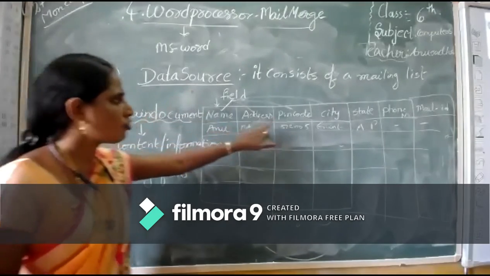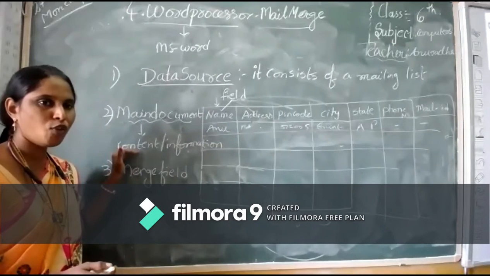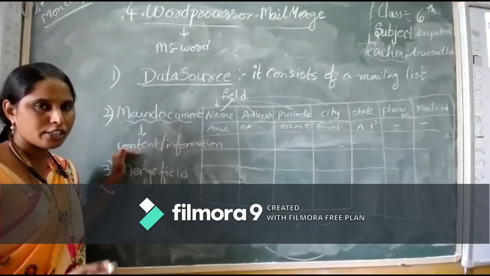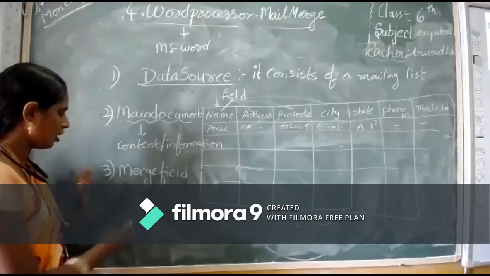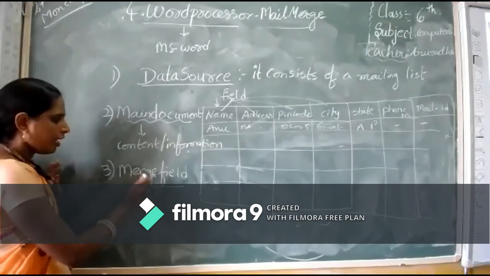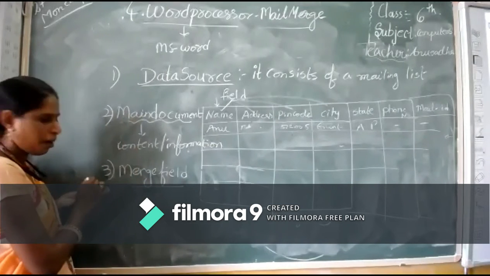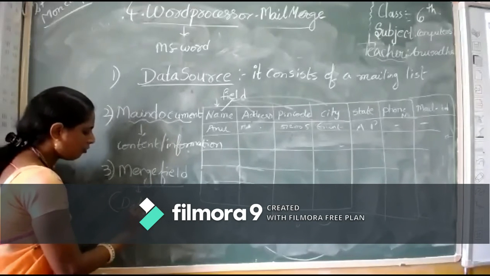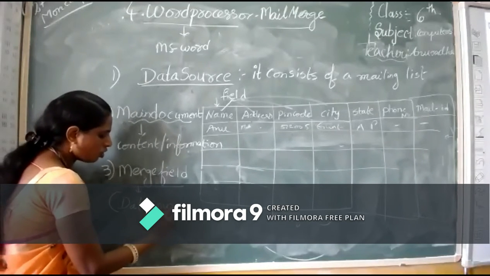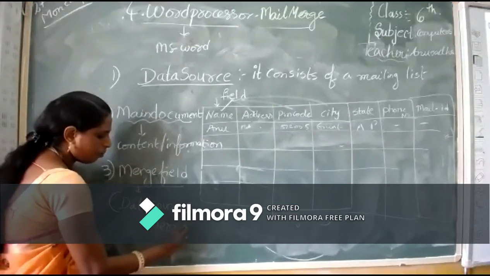We separately prepare the data source and separately prepare the main document. The data source consists of the mailing list, and the main document consists of the information we want to send to all the people. Now the third one is merge field. At this point we will merge the data source and main document.